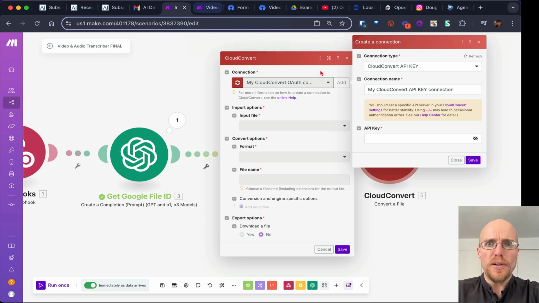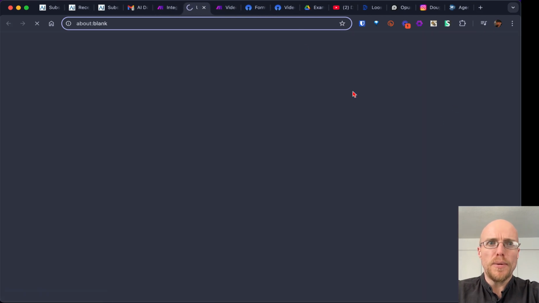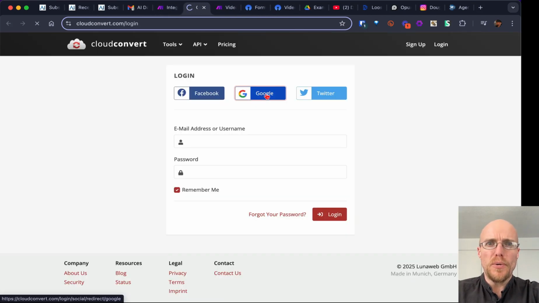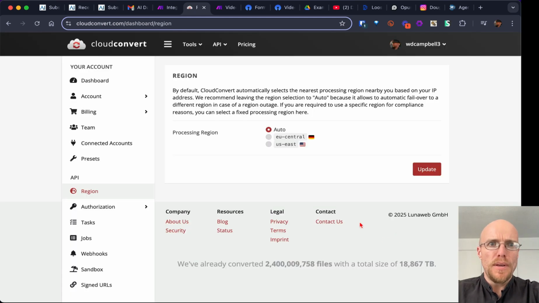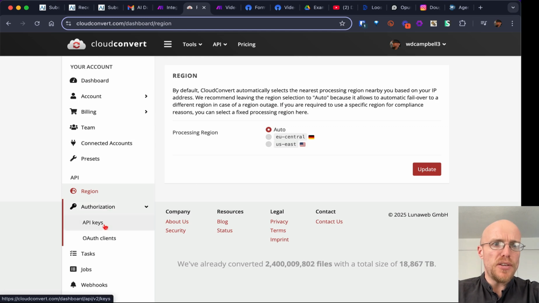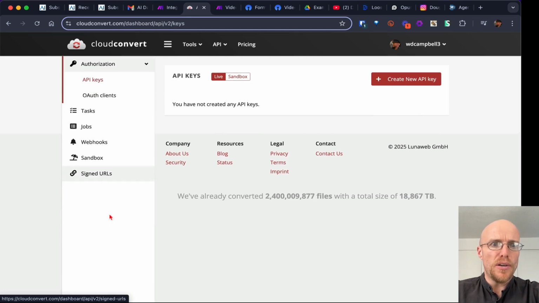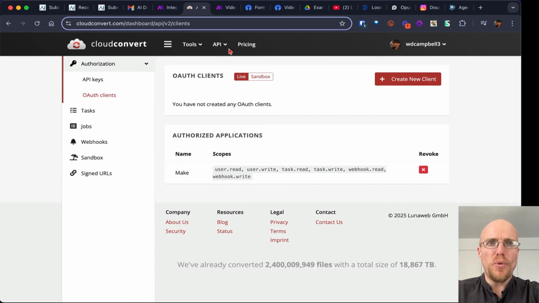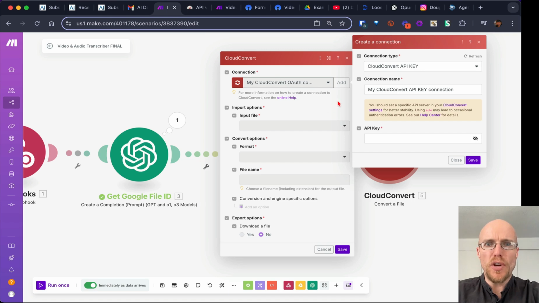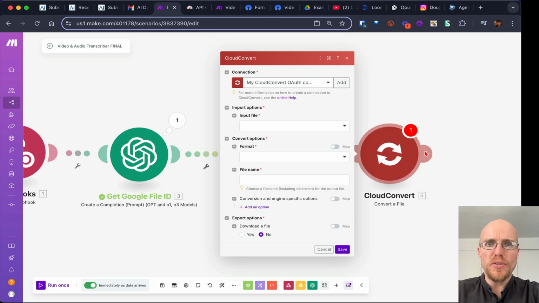Let me try Cloud Convert and Google. It will be under authorization, API keys, or auth clients. One of those places is where you can connect to your account. Follow the instructions. I've already got one, so I'm going to close that.